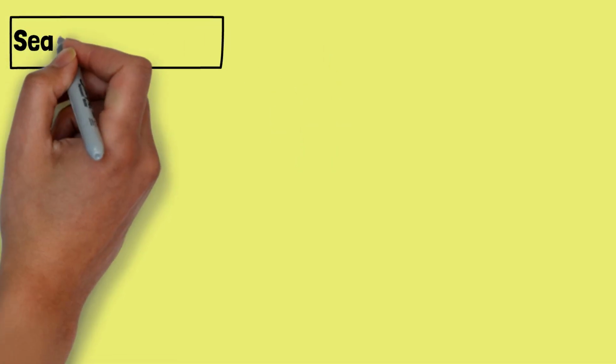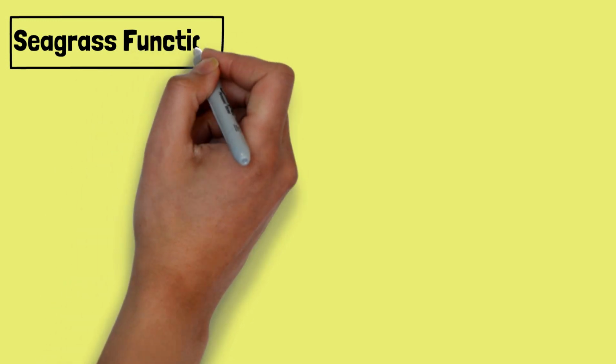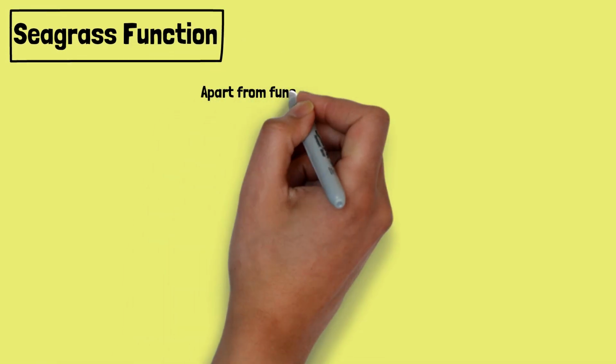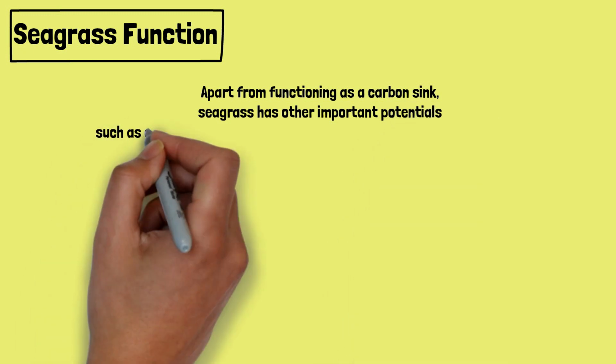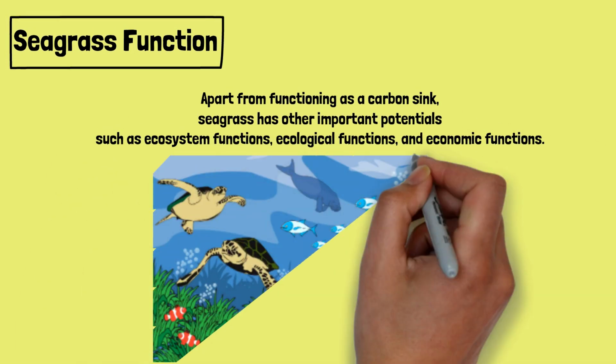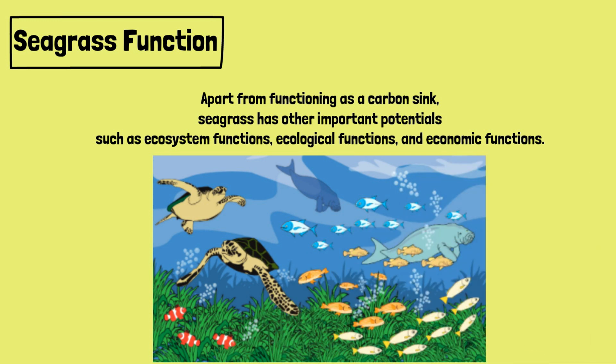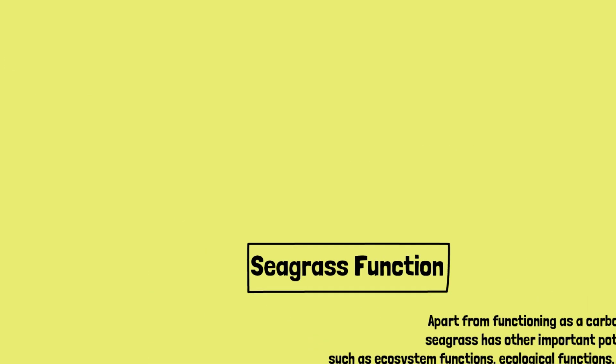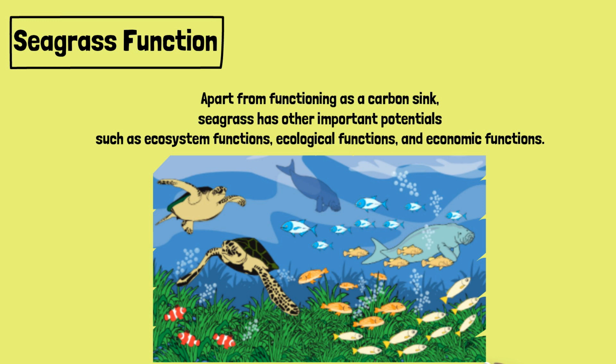Apart from functioning as a carbon sink, seagrass has other important potential such as ecosystem function, ecological function, and economic function. The ecological function of seagrass is primary productivity in marine water, a source of food for biota, and a sediment stabilizer because the roots hold the sediment and ocean waves are reduced due to the wide leaf shape of several types of seagrass.